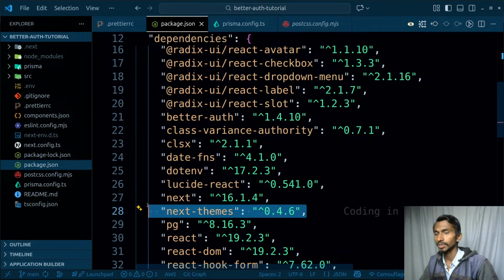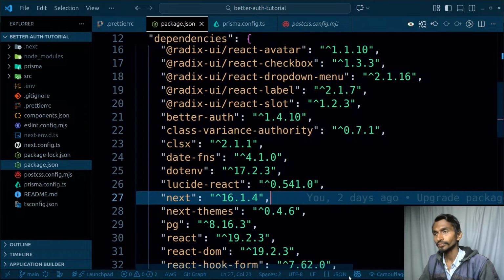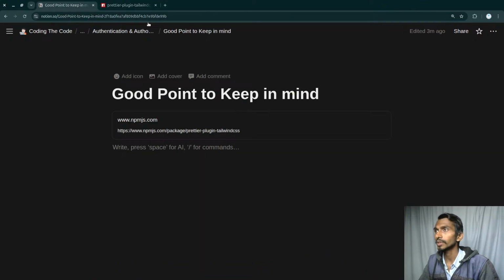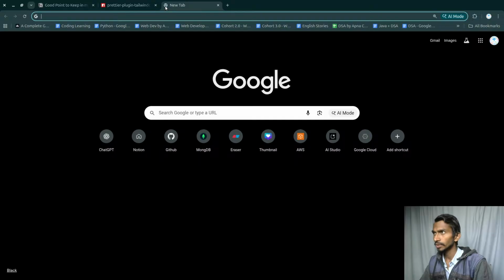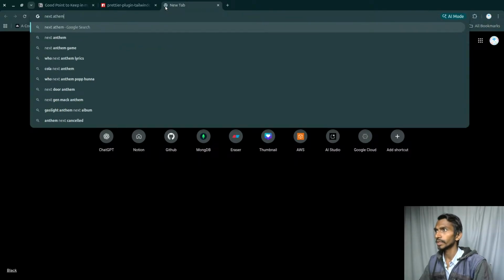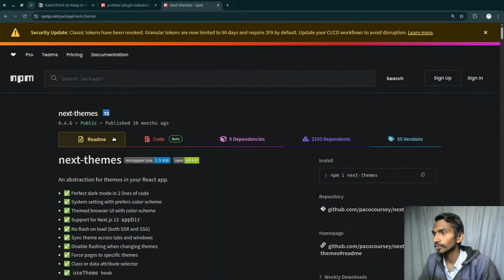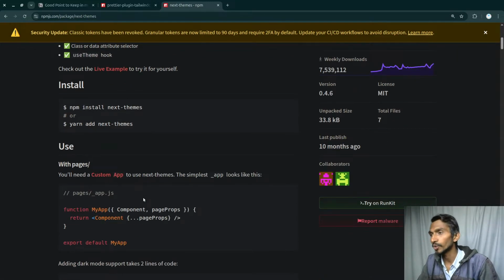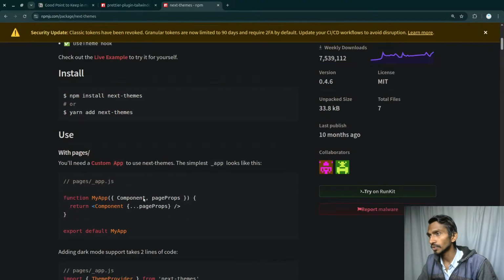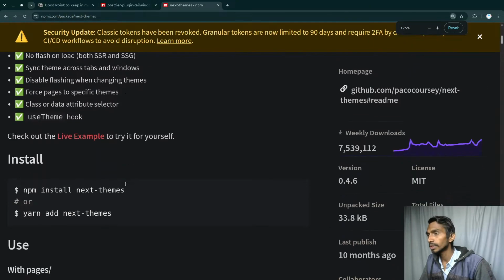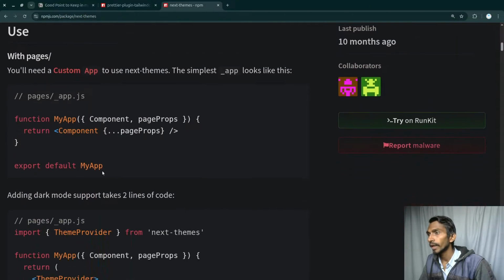Okay, next-themes. This is also one of the packages that I have to go with. So let's talk about this next-themes package. Some of the things are completely new for me. That means I'm going to be using them for the first time in my life. But I do want to use them and see exactly how things go, especially when it comes to next-themes.